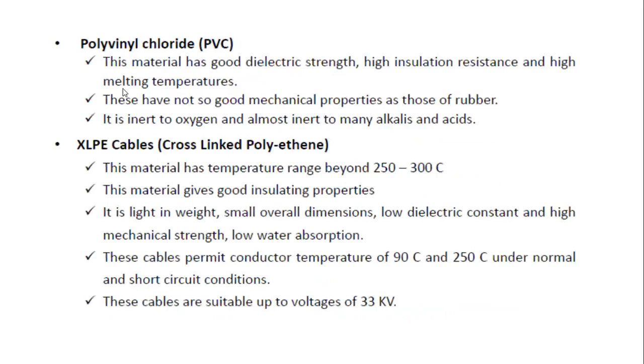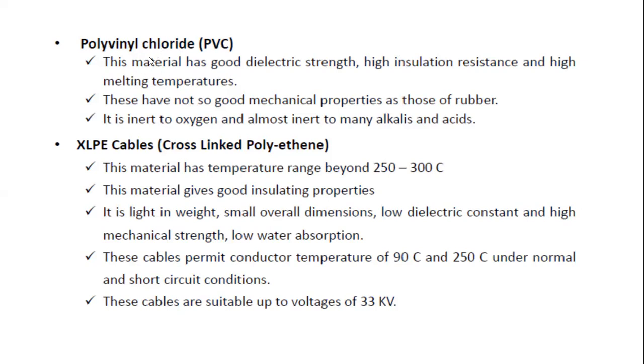The next type of insulating material is polyvinyl chloride. This is commonly used as an insulating material for cables. That is the PVC, which means polyvinyl chloride. This material has good dielectric strength, high insulation resistance and high melting temperature.